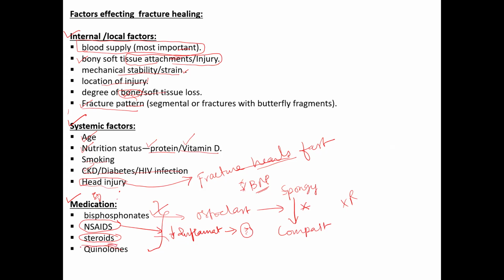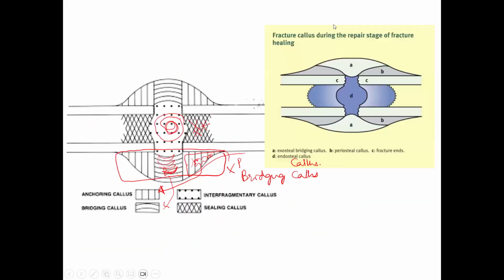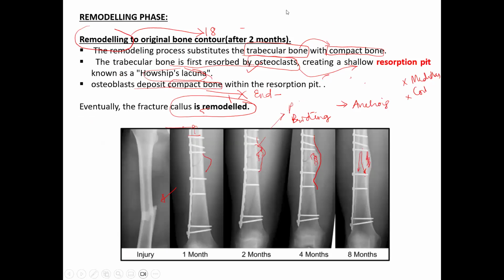Quinolones. What are quinolones? Quinolones are antibiotics, like ciprofloxacin and all. They inhibit the formation of RNA, so they inhibit the formation and proliferation of cells. That is the reason we should not give quinolones after the fracture. So this is all about the fracture healing process, the factors affecting fracture healing, and the types of fracture healing. You need to remember this because it is one of the important topics in your theory exams. It is an essay bit for theory exams, and you will get a lot of questions in practicals also.